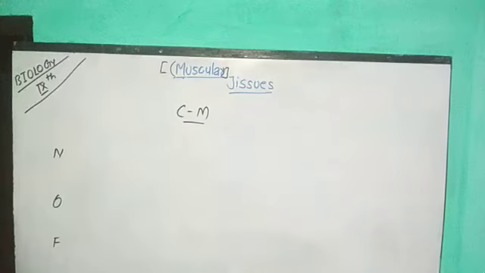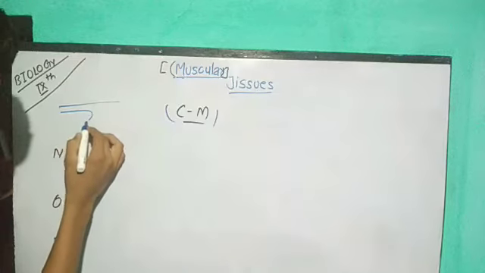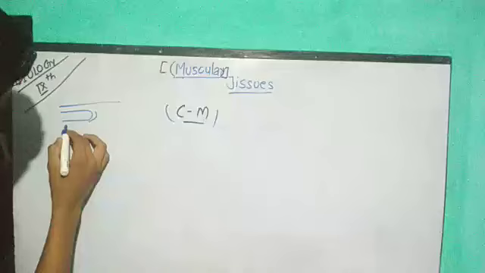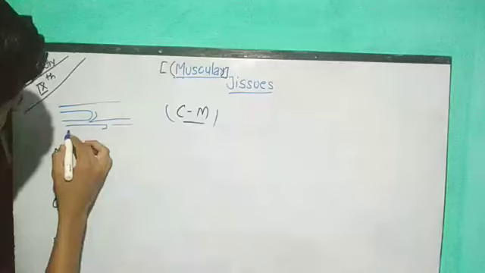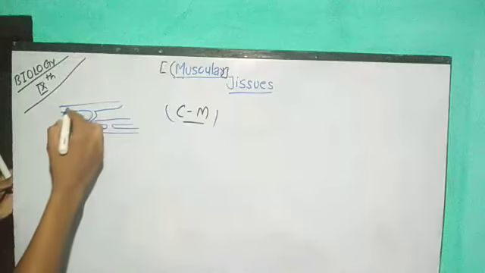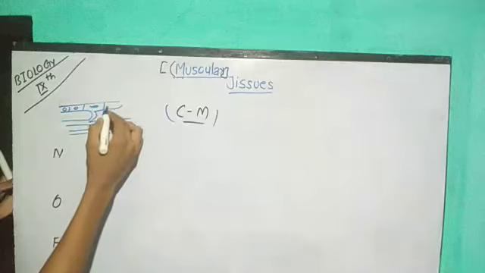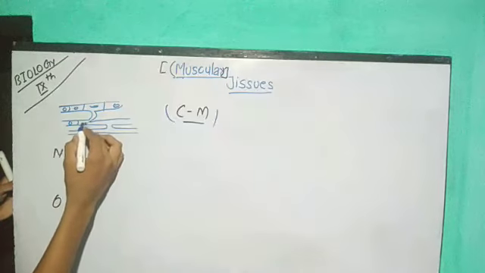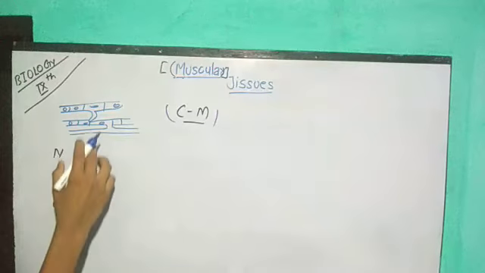Actually there are certain properties which are similar to striated muscle and non-striated muscles which we can see in cardiac muscles. Actually, first we are going to see about the nature. Let me draw the diagram of this particular cardiac muscle. So guys, this is the diagram of cardiac muscle. So first here we can see that they are branched in nature because they are in contact with each other.